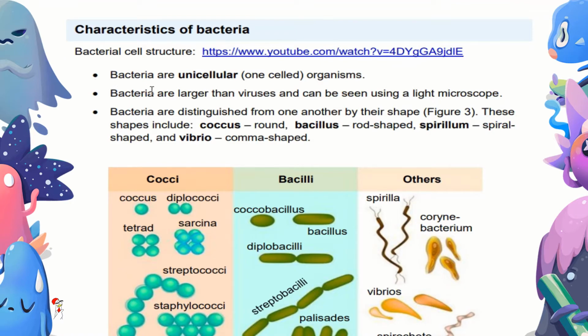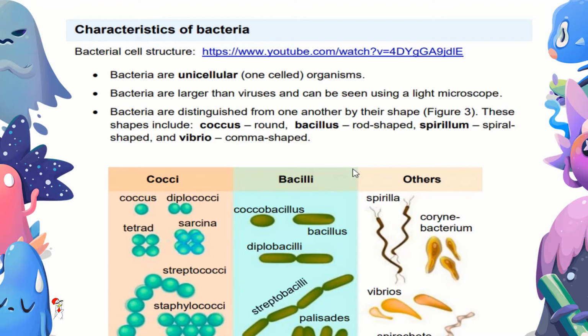So bacteria are unicellular, one-celled organisms. Bacteria are larger than viruses and can be seen by using a light microscope. Bacteria are distinguished from one another by their shape. Some are round, cocci or coccus.